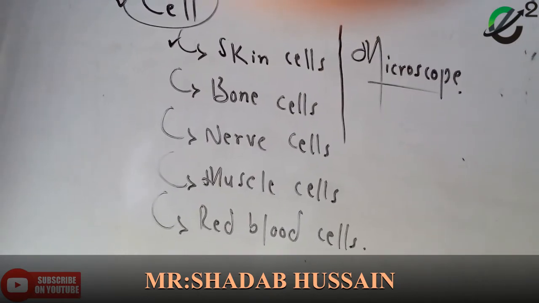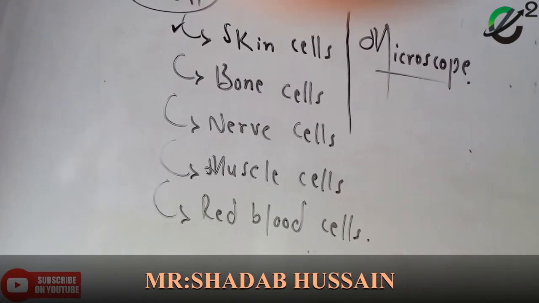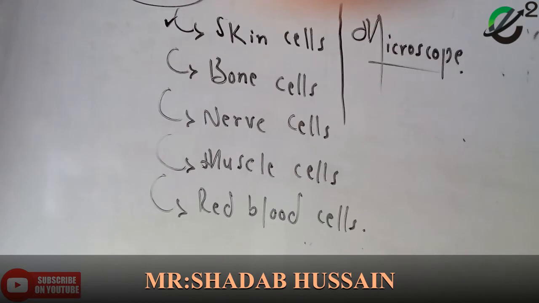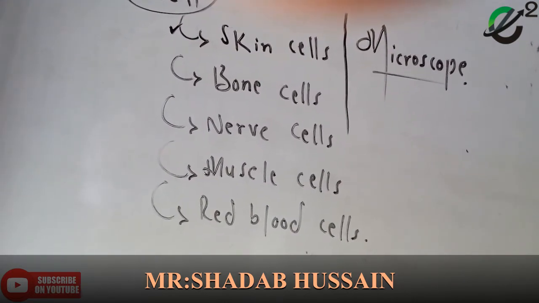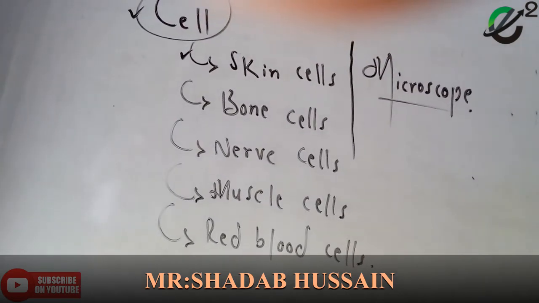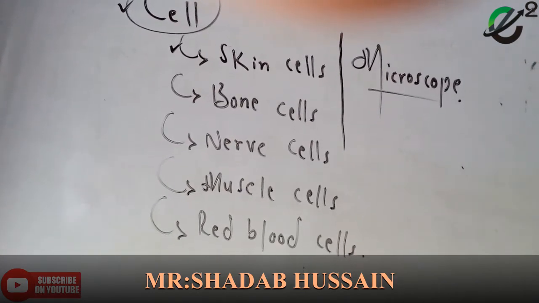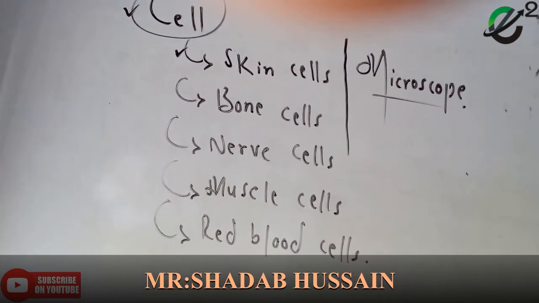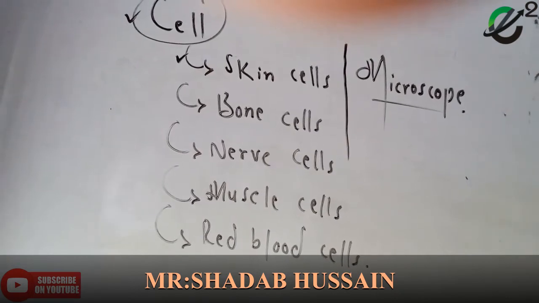Now, number 2 is bone cells. Bone cells produce bones to shape and support the body. Can you imagine, without bones, how would our body look? We would look like a jelly and we would fall down. So the bone cells produce bones to shape and support the body. They are the supporting agent. They support the bones and the body. This is the function of bone cells.